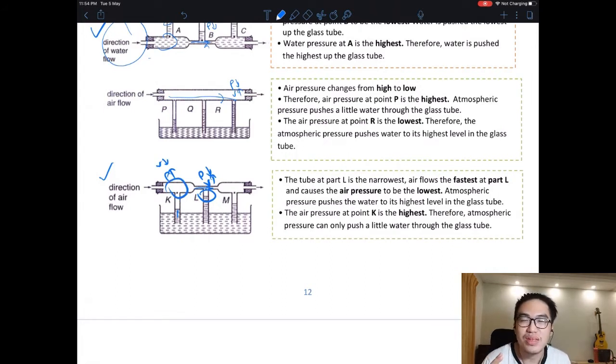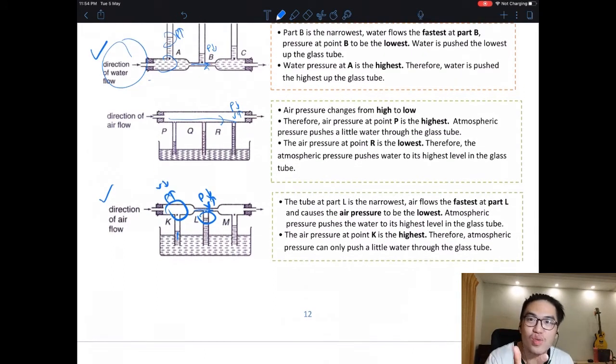They won't ask you to explain much here. They might ask you to draw the water level. Okay, so simple. I hope you understand this. Faster, pressure lower. Faster, velocity higher, pressure lower. It's the reverse.